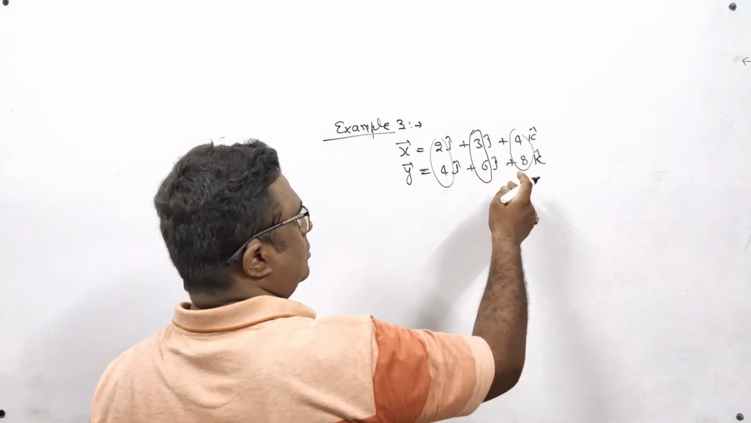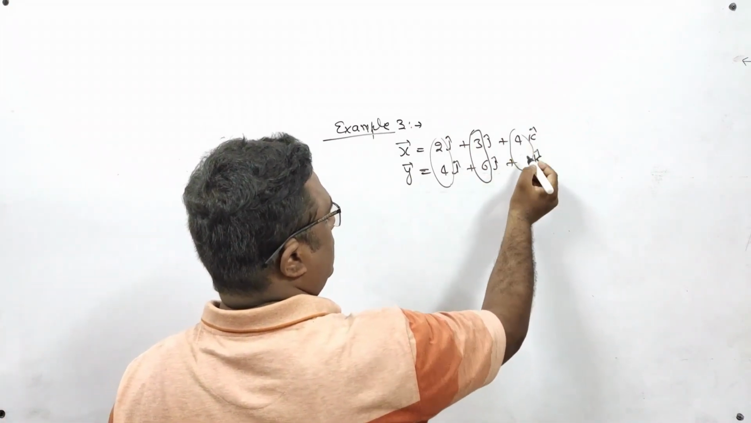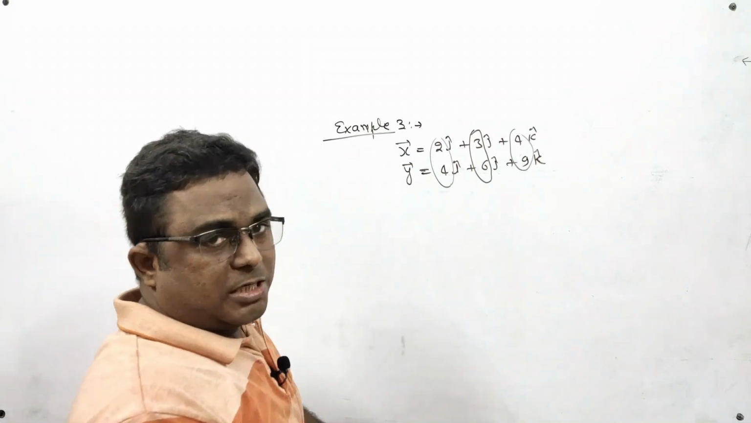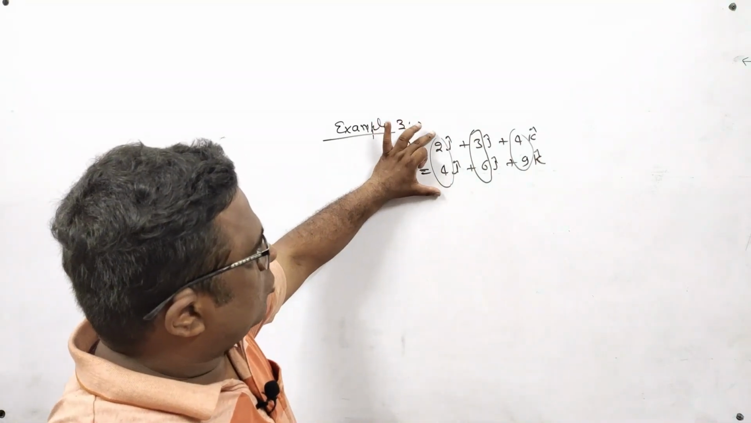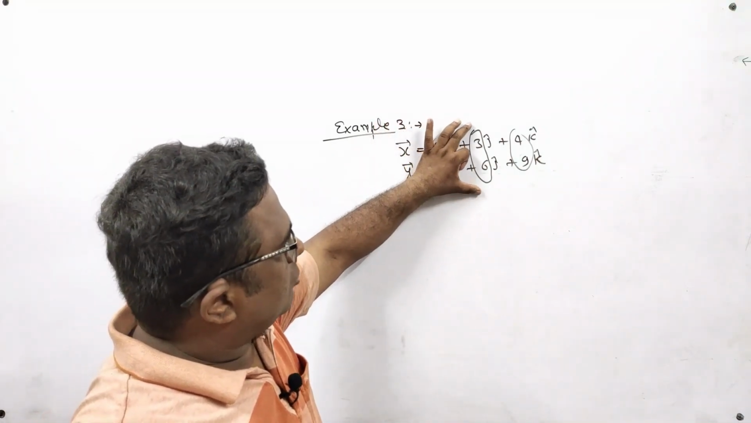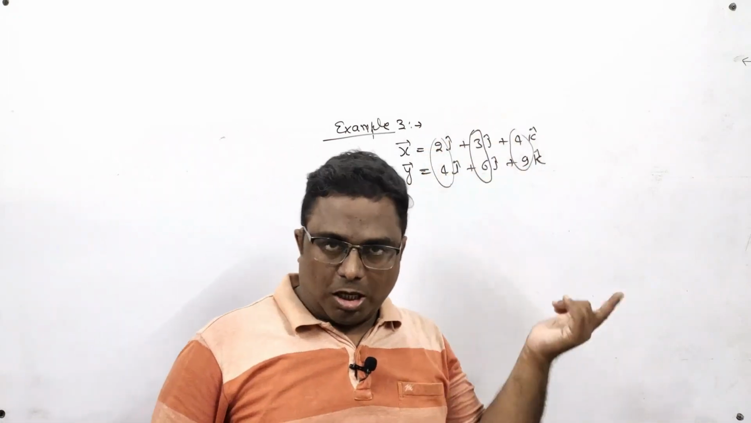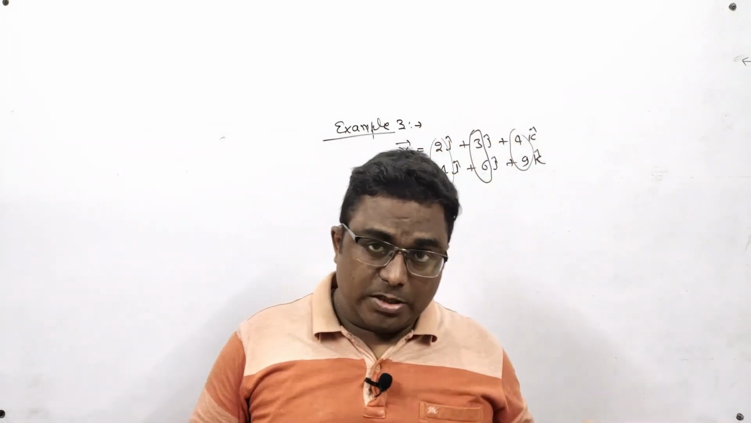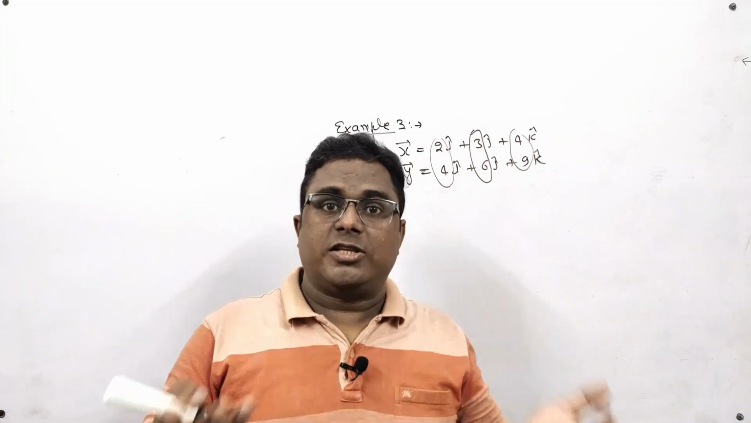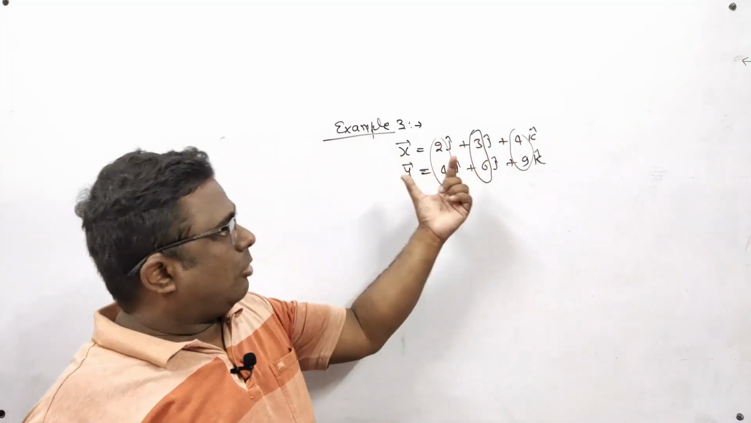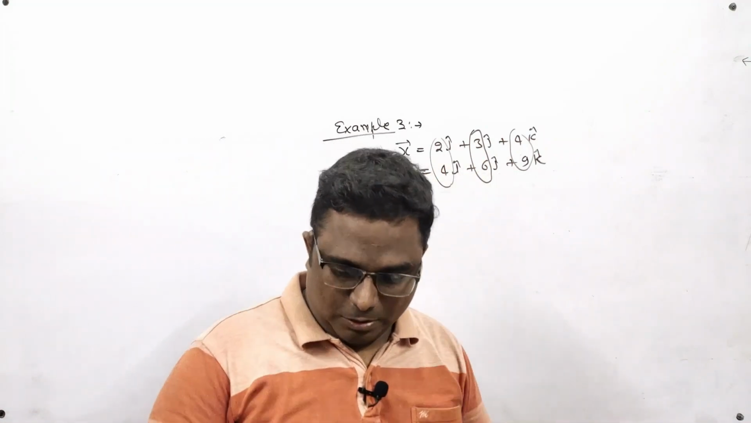Suppose I do some change here. In place of this, I write down 9. In that case, what will happen? The ratio of these two terms will be 1 by 2, the ratio of these two terms will be 1 by 2, but the ratio of the last two terms will not be 1 by 2. It means all the coefficients are not in the same proportion. It means now these two vectors are not parallel.